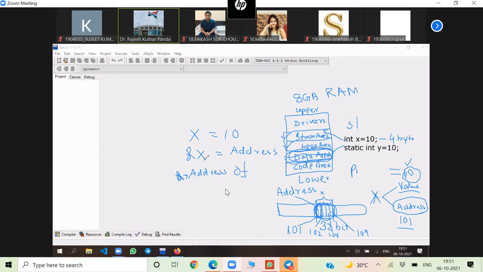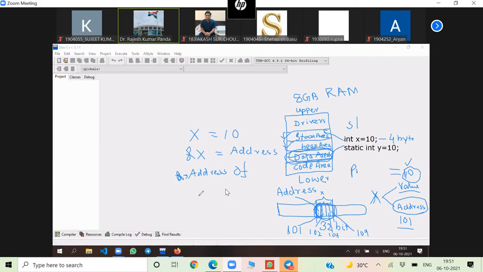Ampersand X means it will give the address of X. But nowhere in the memory is X mentioned. There is no nameplate, I've just explained it. Then how, when I write X, is 10 printed, and when I write &X, the address is printed? Where is this X actually stored?